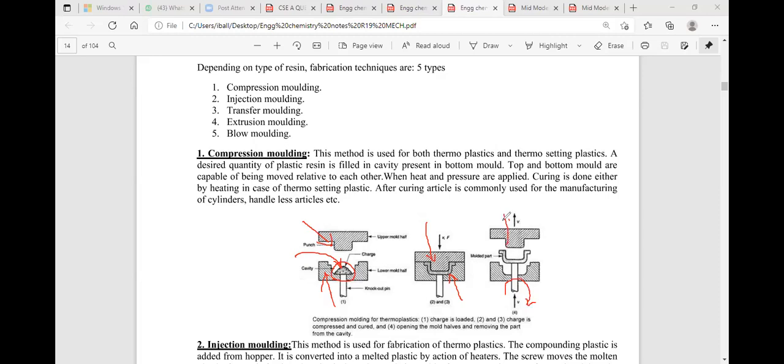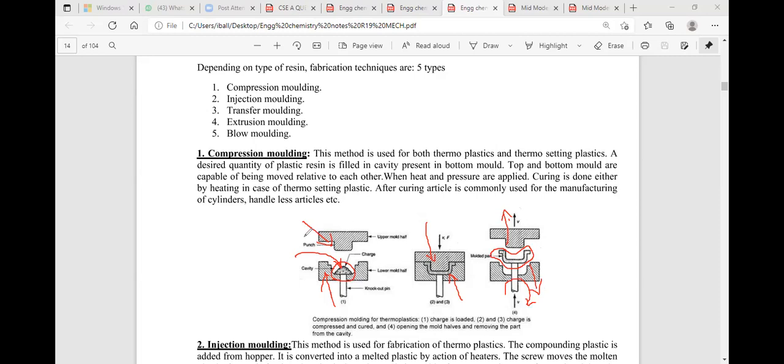When the upper and lower mold halves are separated, in between we get a plastic, the plastic which contains the U-shaped material. The process we are describing is the compression molding process.